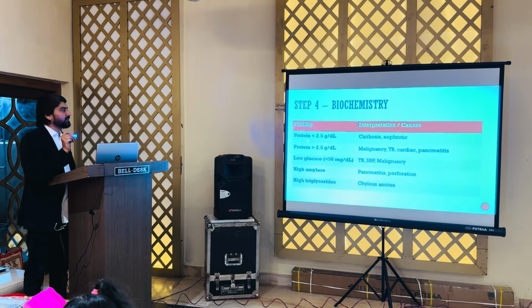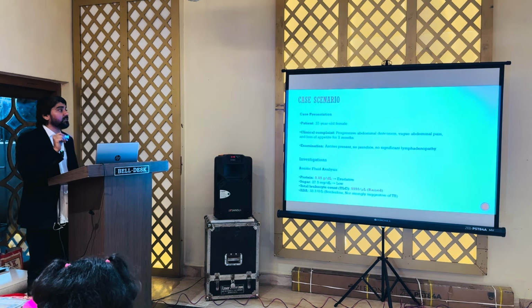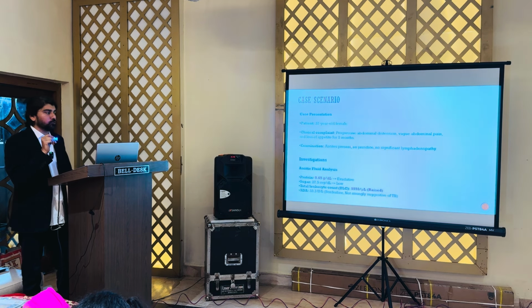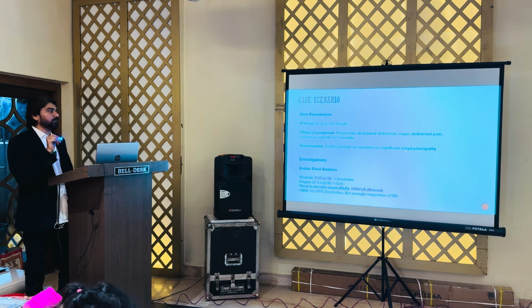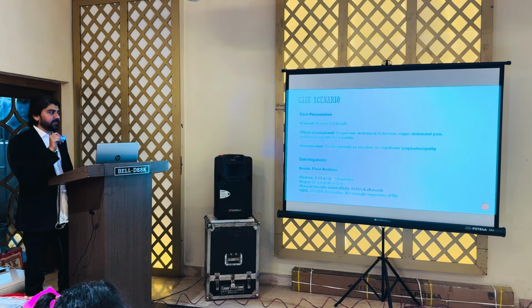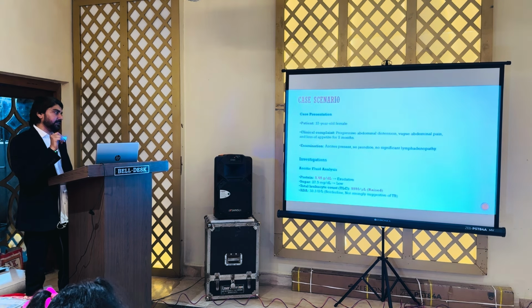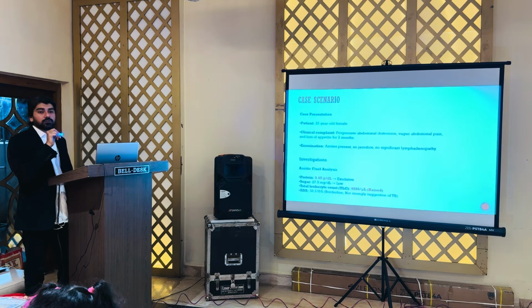Now, coming to a case scenario: this is a 37-year-old female with progressive abdominal distension, vague abdominal pain, and loss of appetite for 2 months. On examination, ascites was present, no jaundice, no significant lymphadenopathy. Protein was 5.65, which was raised, coming to the exudative category. Sugar was low, total leukocyte count came out to be 5,000, which is also raised. ADA was borderline, not strongly suggestive of tuberculosis.